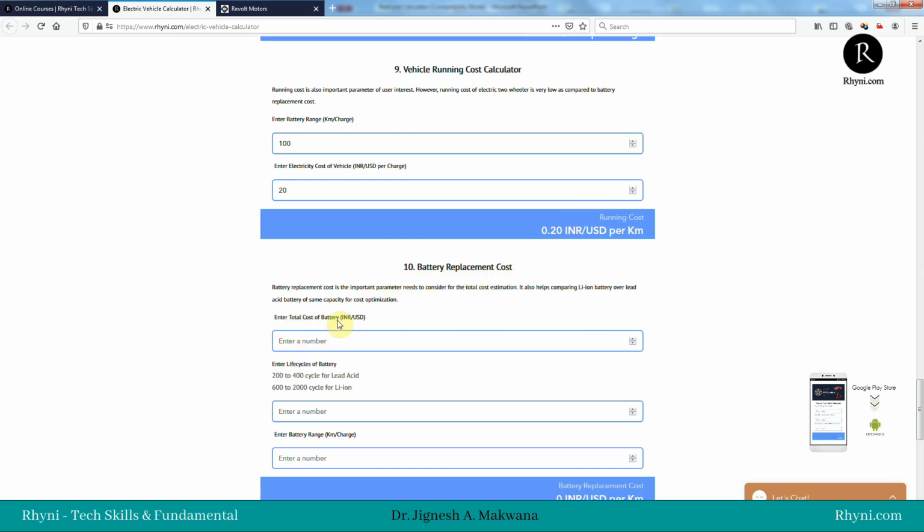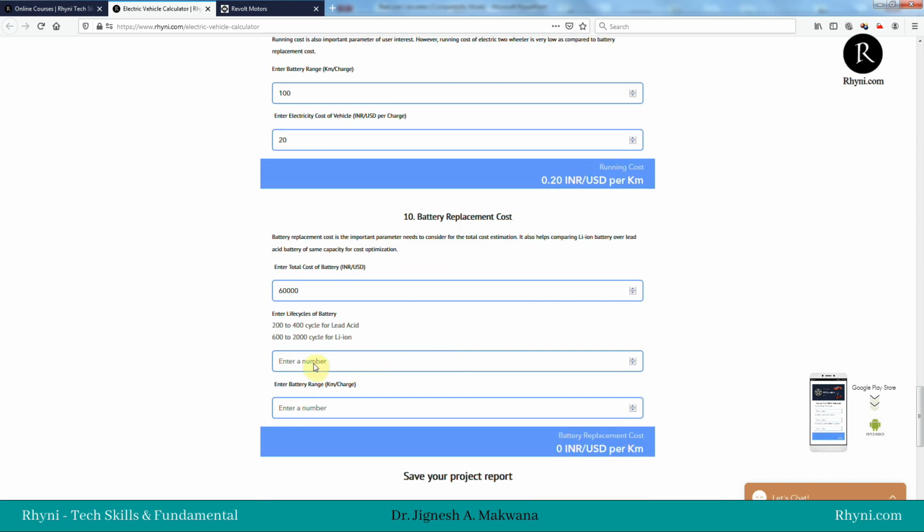Here we need to enter the total cost of battery. So as I have told you, 20,000 per kilowatt hour for the current scenario. We will use 60,000 as the cost of battery. Here you need to enter the number of battery cycles. We will consider a good battery of 1500 cycles.